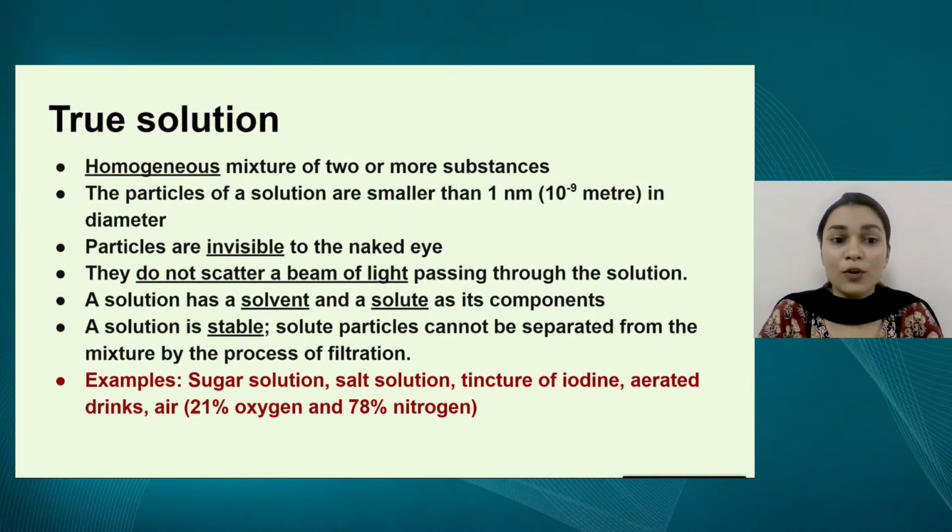Another important point regarding a true solution is that it is a stable mixture. Now you may be wondering, what do you mean by stable or unstable? A stable mixture is one where the components do not separate out on their own, or we can say they do not separate out spontaneously. If you see a sugar solution kept on a table undisturbed, you will see that the sugar does not separate out on its own from the water. So this means that a true solution is stable.